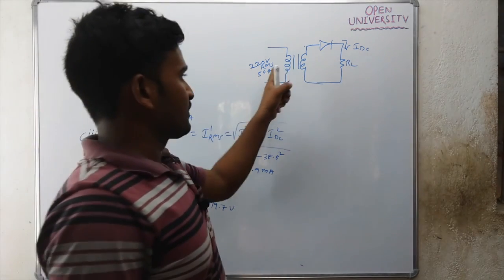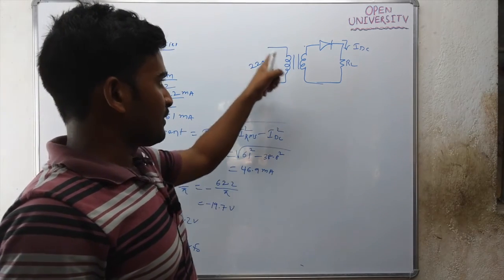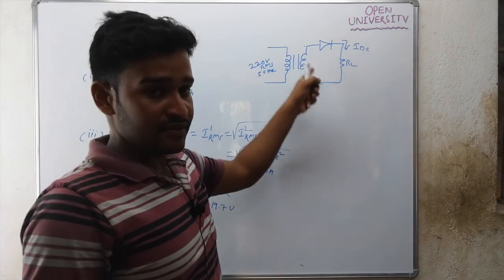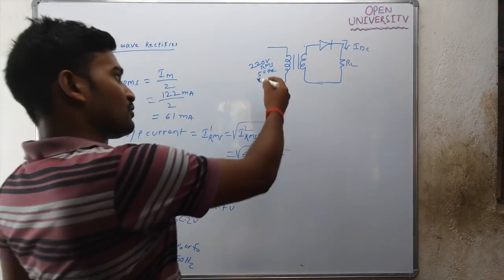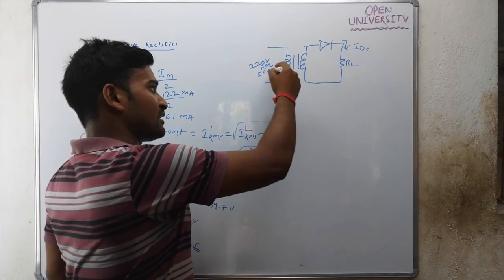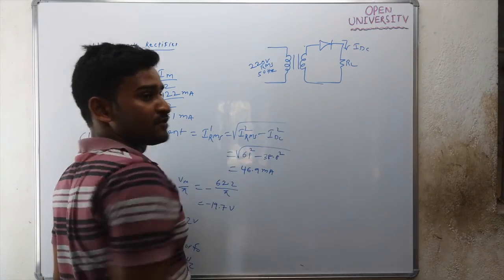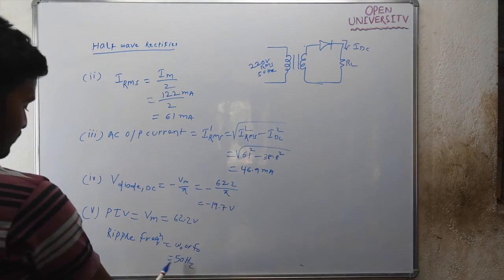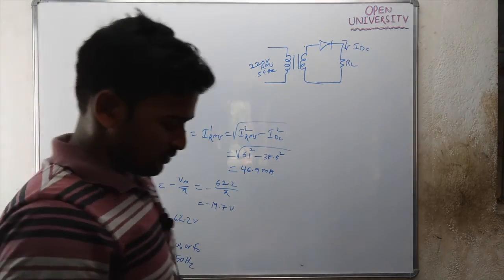The frequency at the primary side is the same as the frequency across the secondary winding. So here the frequency of the signal is 50 Hz. Here also the frequency of the input signal is 50 Hz. So the ripple frequency is 50 Hz.